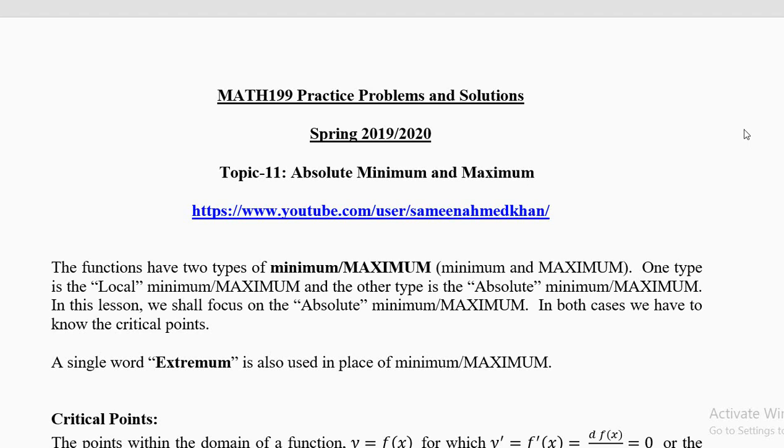Now there are two types of maximum and minimum. One is the local minimum and one is the absolute minimum and the other is local minimum. Today we shall focus on absolute minimum and absolute maximum. We shall not worry about local minimum and local maximum today.